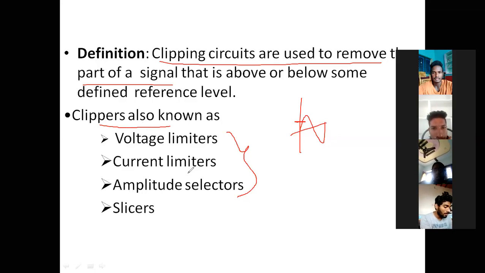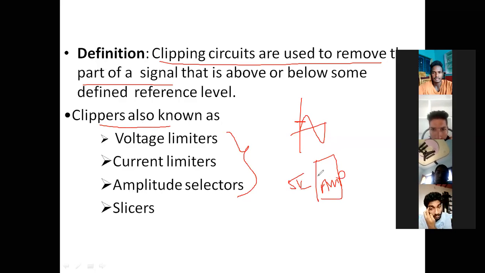Suppose we have an amplifier, and this amplifier requires only a 5 volt signal. If you give more than 5 volts, the amplifier circuit is going to be damaged. Therefore, if we have an input signal of 10 volts peak to peak, you should not give it directly to the amplifier, because it will get damaged. Here our limiting value is 5 volts.